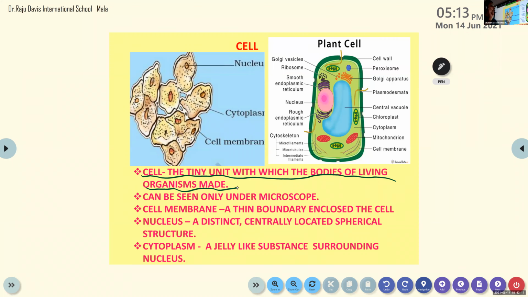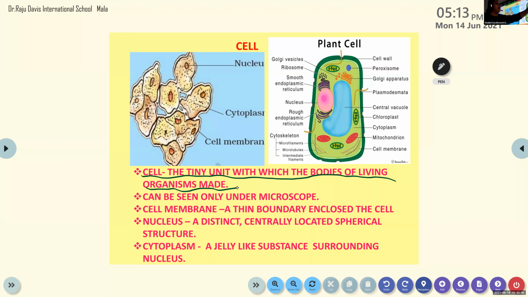We are also living organisms, correct? So our body, our hands, skin, face, everything is made up of cells. Our body has thousands of cells, tissues or small ones. Our entire body is made up of cells. Here mainly we are studying about the plant cell. Clear?